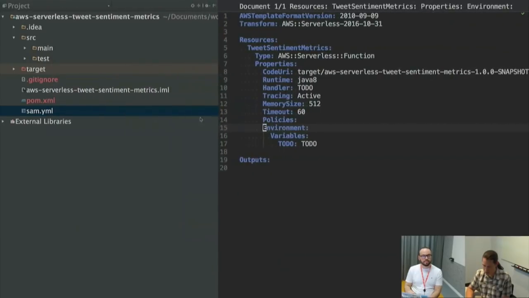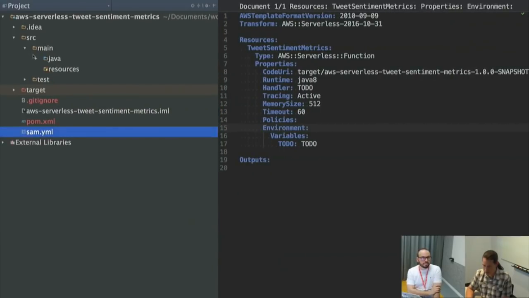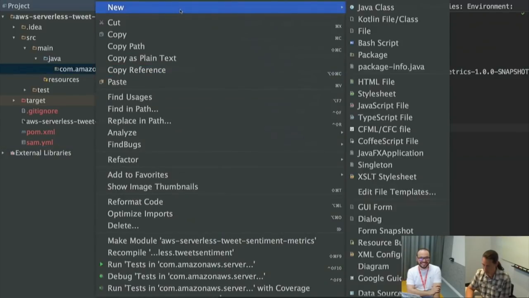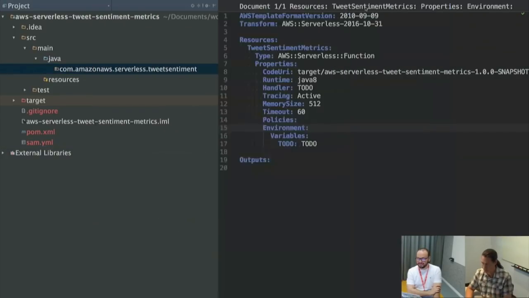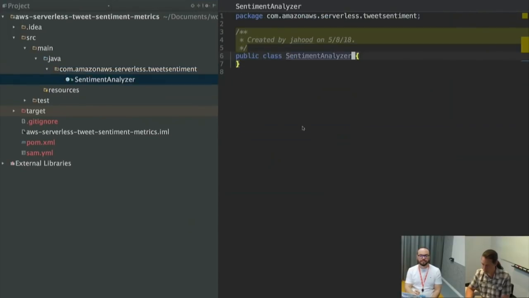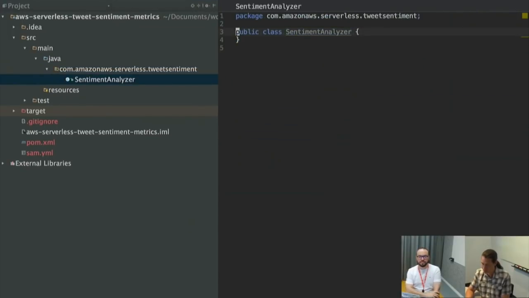Let's get to some actual code. Let's see, I don't know what we want to call this, sentiment analyzer, something like that. And what does this do?